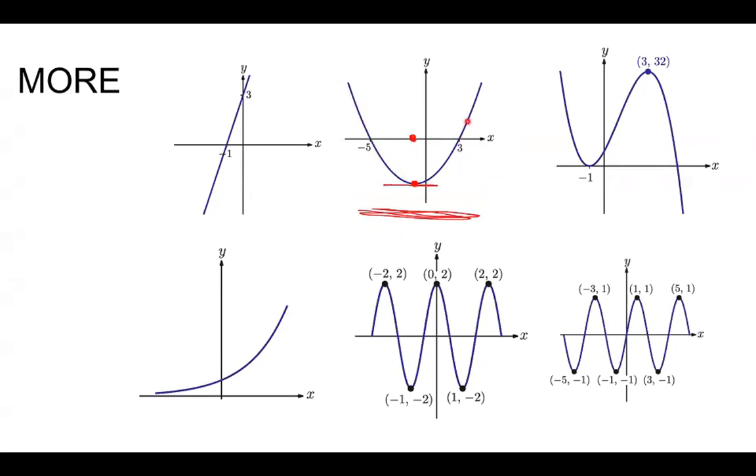And after this point, the derivative curve should be positive. So there's only one way I can sketch this thing. It has to be like this and like this. So this curve, this red line, is the derivative of the curve.